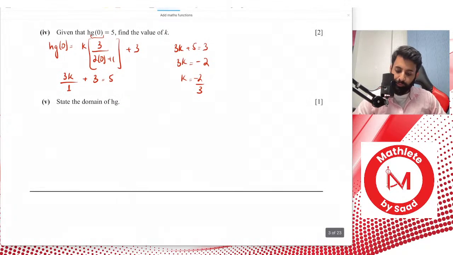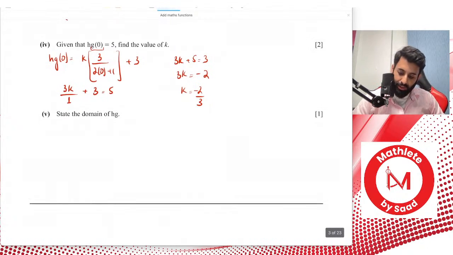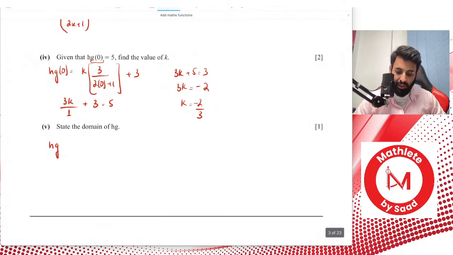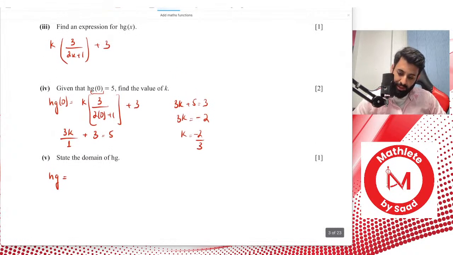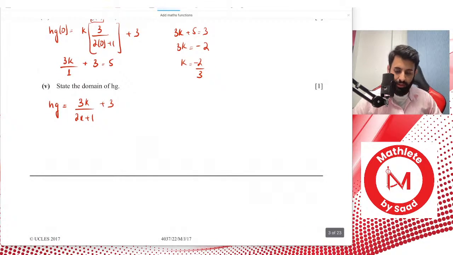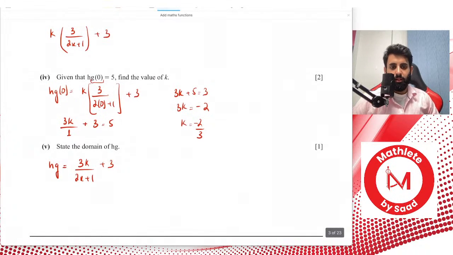Nothing to worry about. Then it says domain of h of g. Notice how the question was kind in the sense that it already made us find the value of k, and it already made us find h of g. So now h of g is basically this function: 3 into k over 2x plus 1 plus 3. Whether we know the value of k or not, it doesn't really make a difference. But what do you think should be the domain of this function? Think about it.